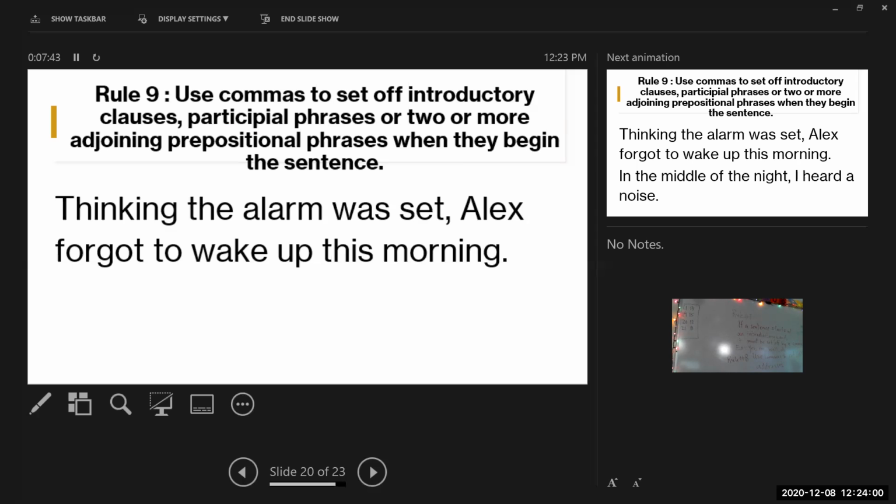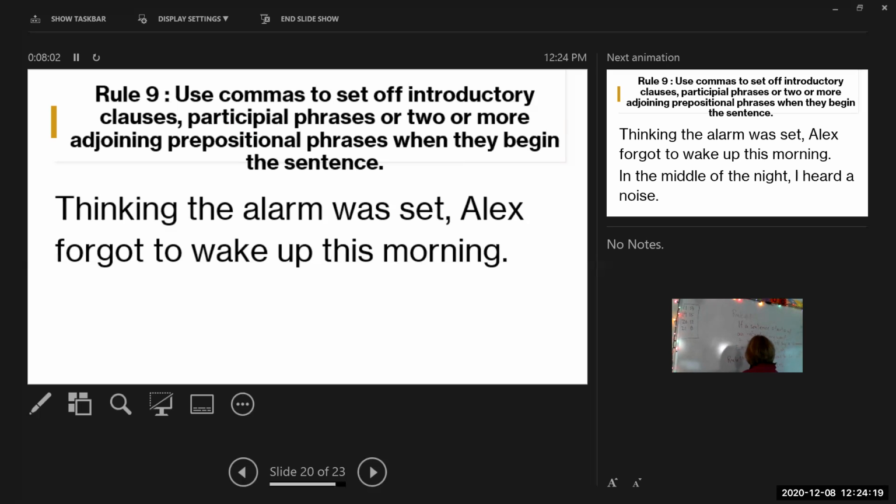These introductory clauses can be participial phrases like this one because it's verb plus ing, or it can be 2 or more prepositional phrases, and I'll show you an example of that in a minute. Okay, so anytime you have an introductory clause to begin the sentence, it needs to be set off with a comma.